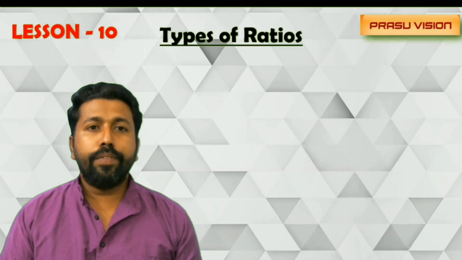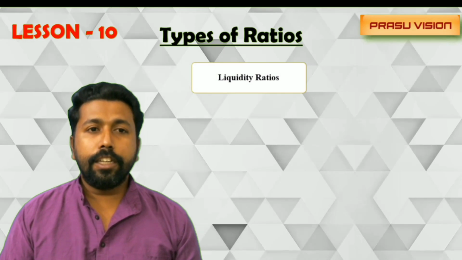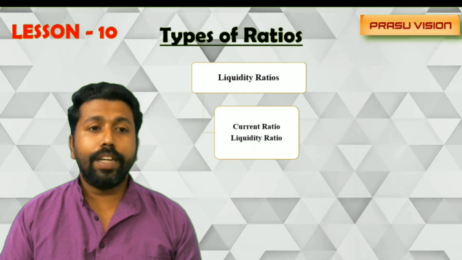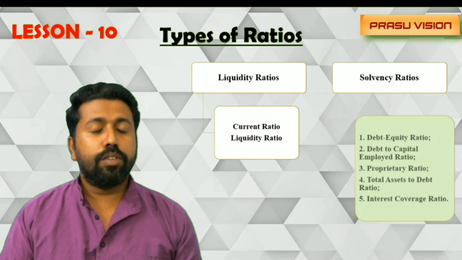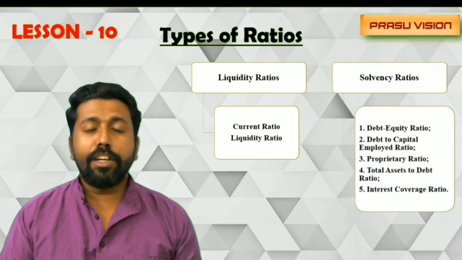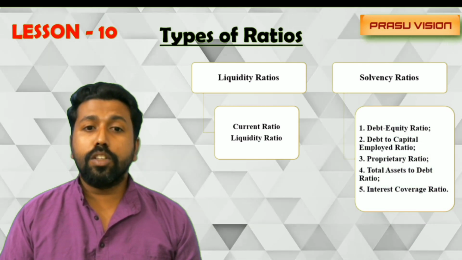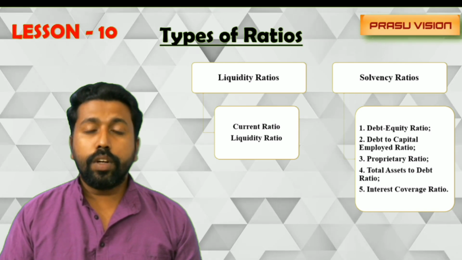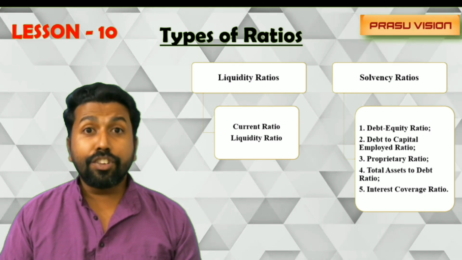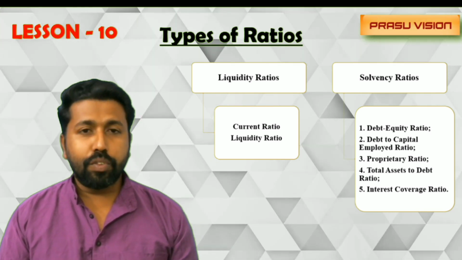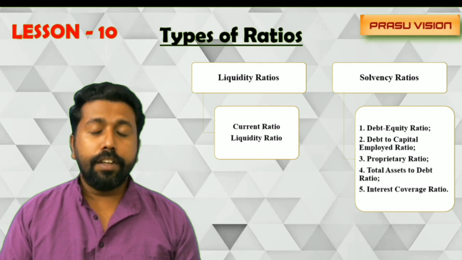And moving to the different types of ratios: liquidity ratios, which include the current ratio and liquid ratio, and solvency ratios, which include the debt equity ratio, debt to capital employed ratio, total assets to debt ratio, and interest coverage ratio. Many times CBSE has asked the interest coverage ratio in the board exam.